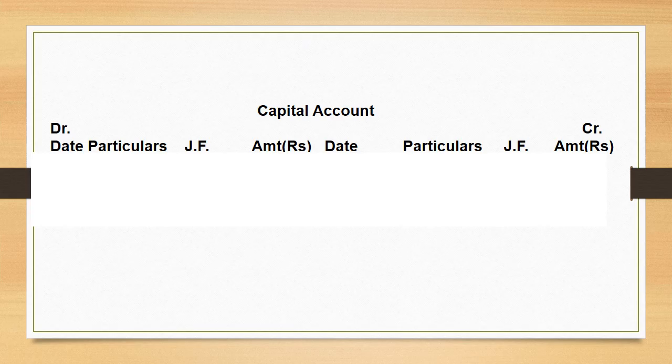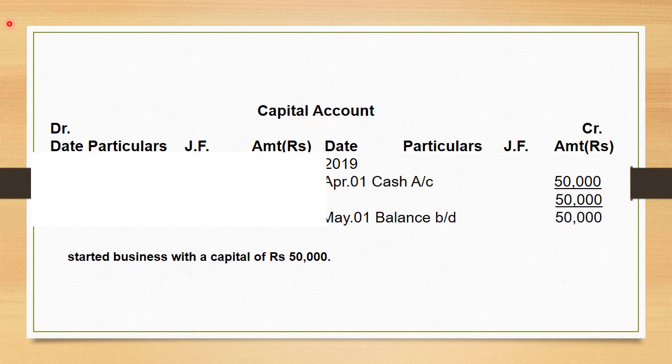Now once we prepare journal entries regarding the question given to us, we will start the content for the day, that is preparation of ledger. First ledger which we will prepare in this class is capital account, and first and only transaction is started business with capital of rupees 50,000. That 50,000 will increase capital, that's why I am showing it on credit side by the name of cash, and nothing else is given regarding capital.